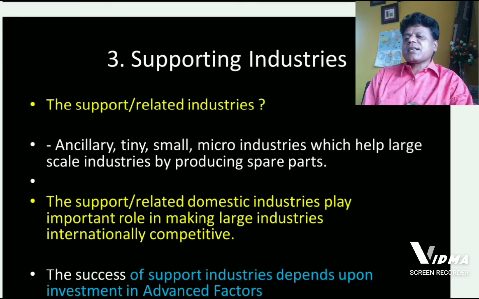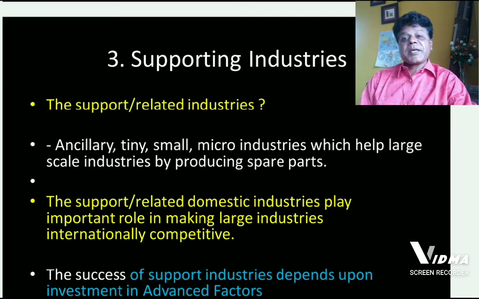These supporting industries are known as ancillary industries, tiny industries, small scale industries, micro industries, which are helping large scale industries by producing spare parts and other products.